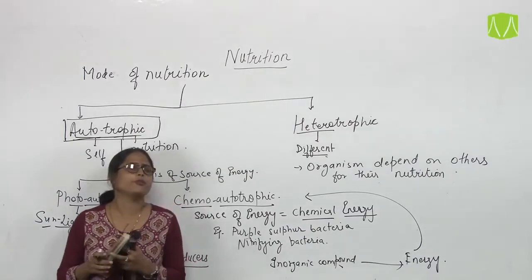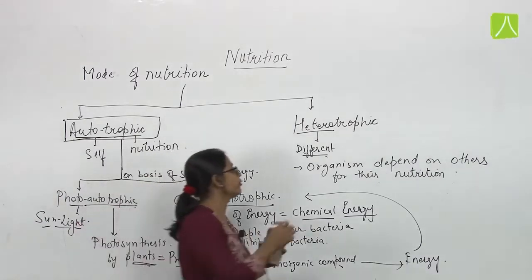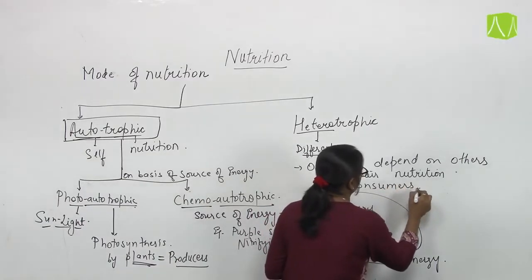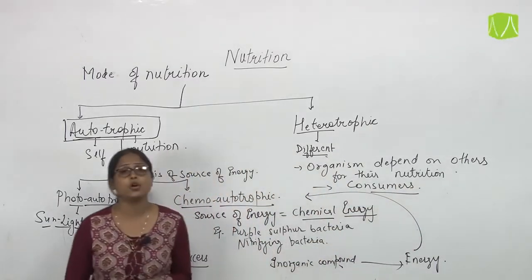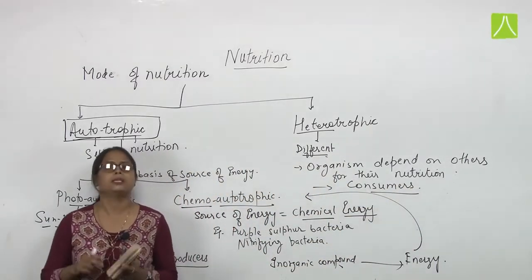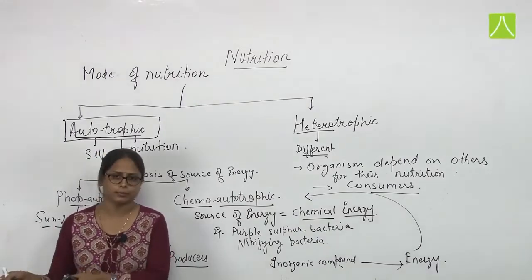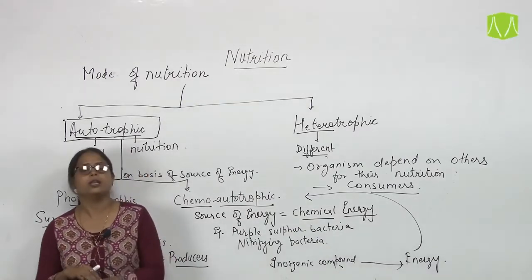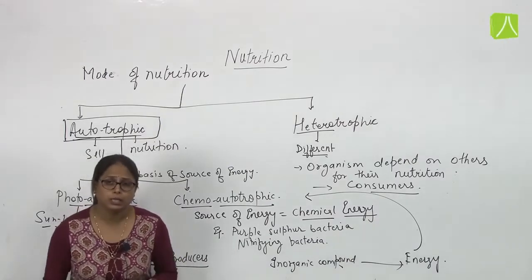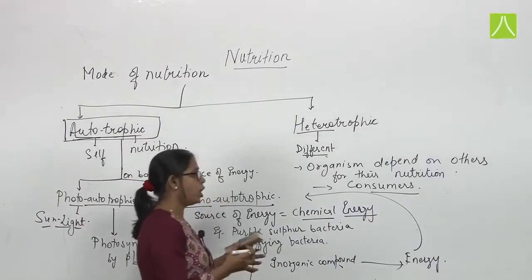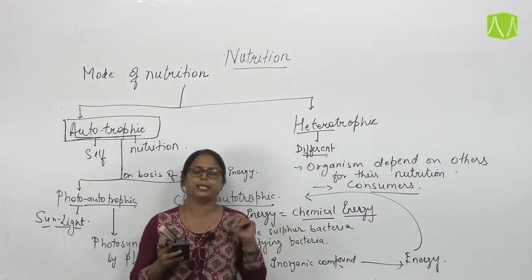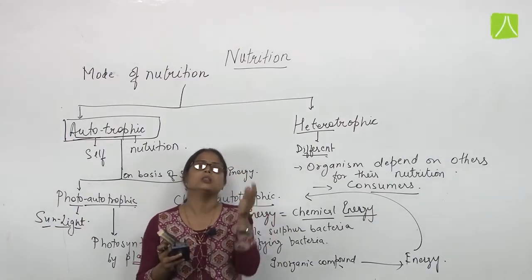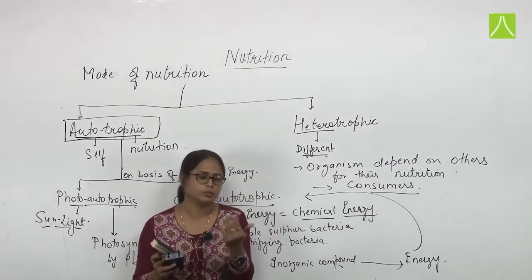Now this heterotrophic mode of nutrition includes all types of consumers. They include all types of consumers which depend directly or indirectly on plants especially. Yeah, they are depending on any other organism, but they are not preparing their own food. So that includes heterotrophic. Now we can also classify the heterotrophic mode of nutrition on basis of different criteria. So that criteria, first criteria we will discuss about the source, that means the food which they are eating.